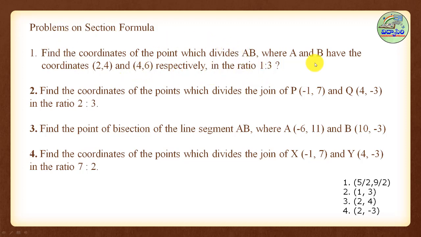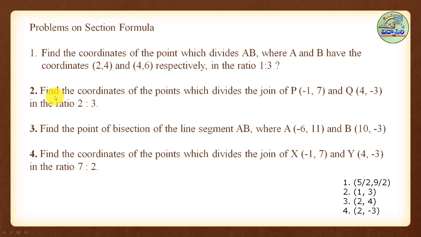So you have to find the P. Here what is given? A is 2, 3. Then B is 4, 6. What is the ratio? 1:3. So m is equal to 1, n is equal to 3. So it is very clear. We can apply x is equal to mx2 plus nx1 by m plus n, and y is equal to my2 plus ny1 by m plus n. So substitute in that formula, we get the answer.